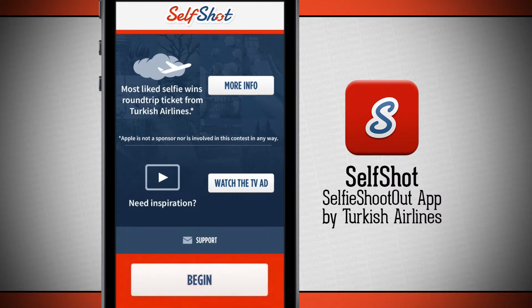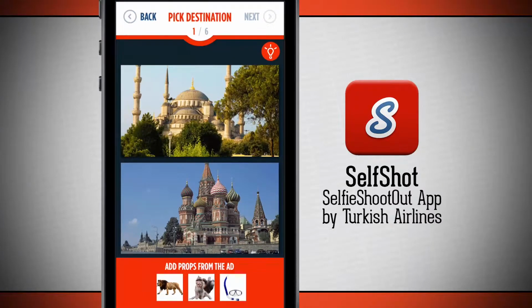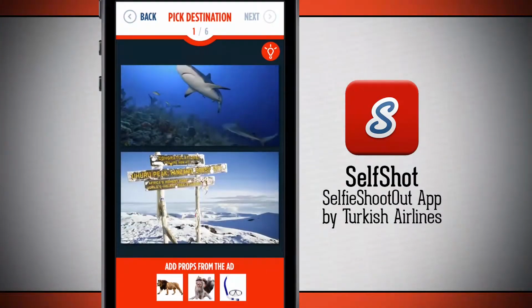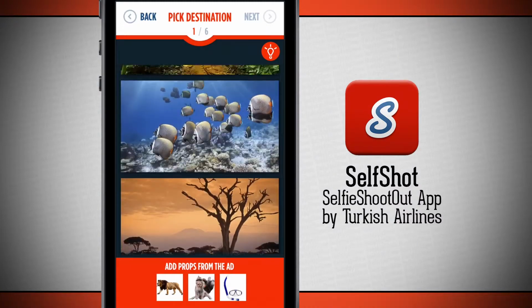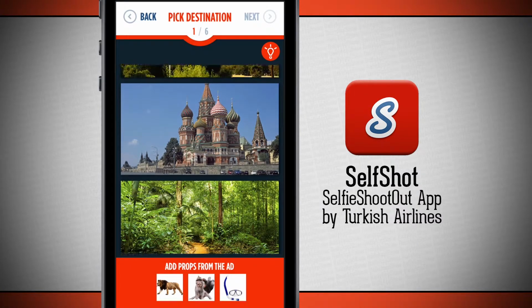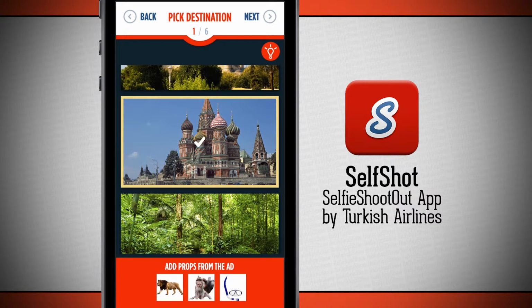So I'm going to go ahead and tap Begin, which is going to bring me into my next phase where I can pick my destination. These are all destinations that have been part of the ad, so all I have to do is scroll through and I can view all of the nice photos that I can choose to put my selfie in. So once I found one I want to use, I'll use this top one. Tap there. I can also add props.